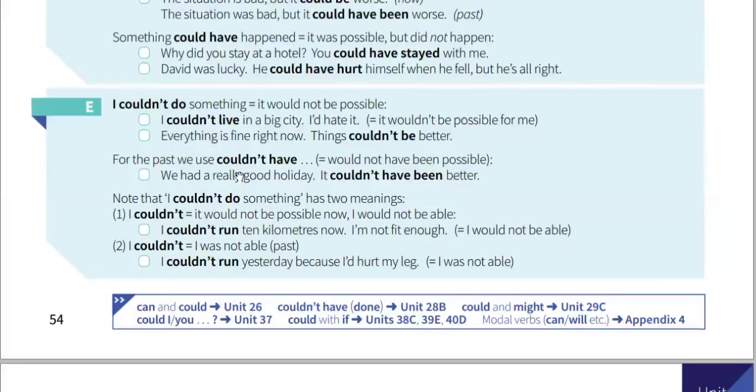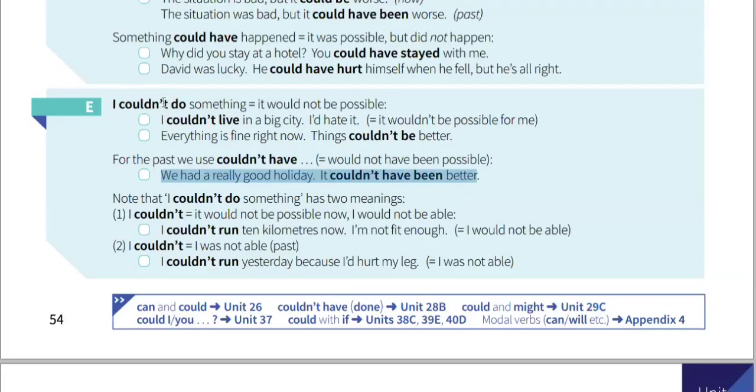Okay, the past is also couldn't have here. That means would not have been possible. For example, we had a really good holiday. It couldn't have been better. In the past, we had a good holiday, very great holiday, and it couldn't have been better than that holiday. Undan yaxshiroq bo'lishi mumkin emas edi.